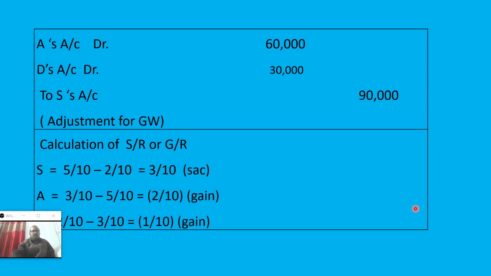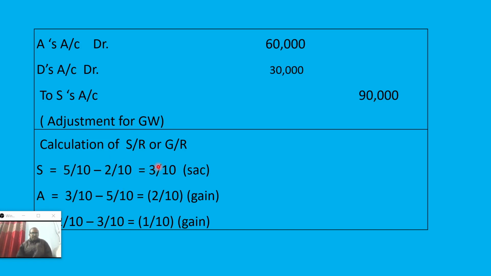Now after that, for the statement of goodwill, we are calculating SR and GR. This is the old ratio, 5/10, 3/10, and this one also, that is 2/10. Now this is the new ratio. Old ratio minus new ratio, it is coming 3 by 10.